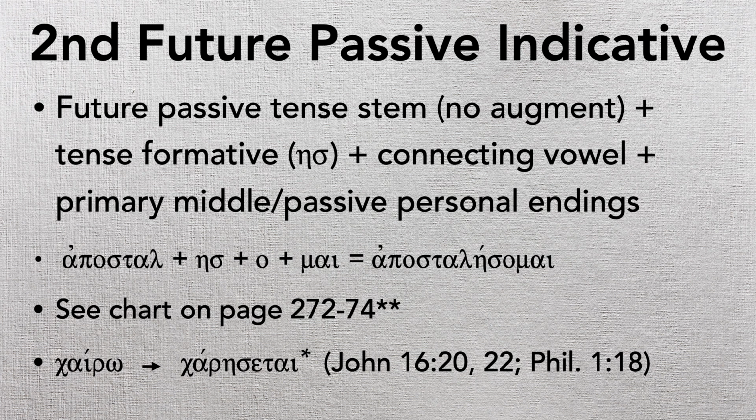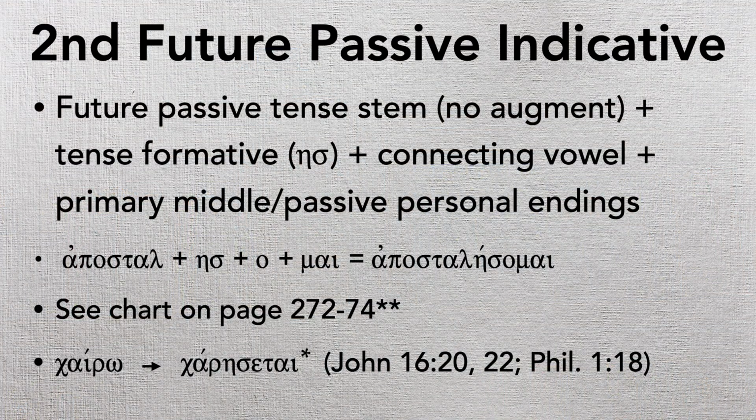Future passive tense stem with no augment, as we would expect. And then we have a tense formative that doesn't have the theta. It's just the eta sigma. And then a connecting vowel, and then what we would expect, our primary middle passive personal endings. So we get apostolesomai is the result. So it's basically everything you would expect. It just doesn't have the theta. It's behaving exactly the same way.